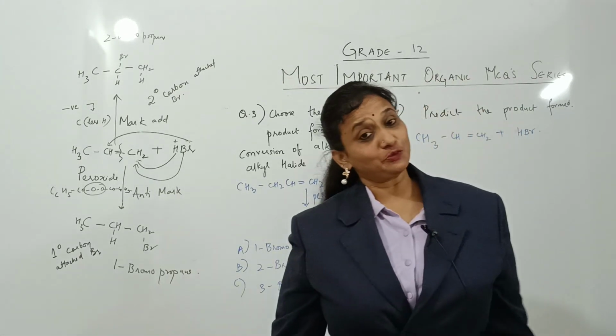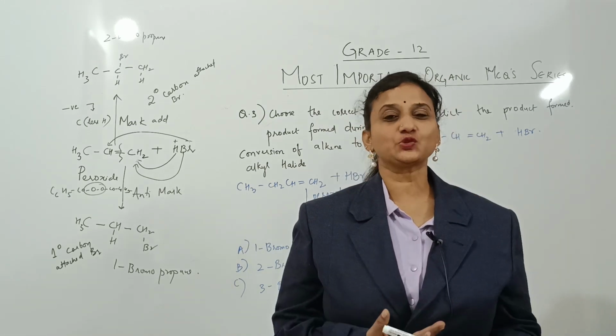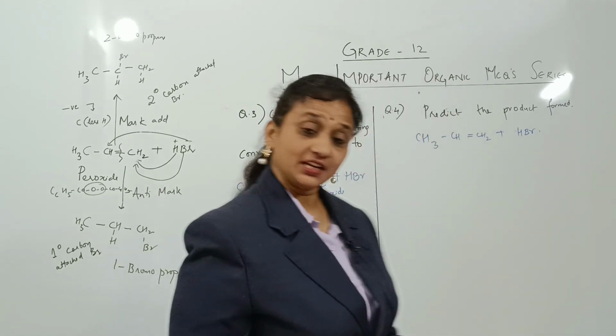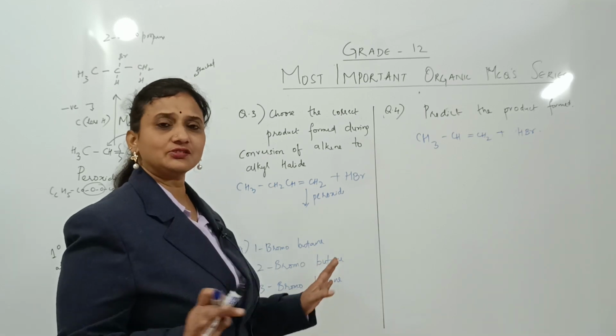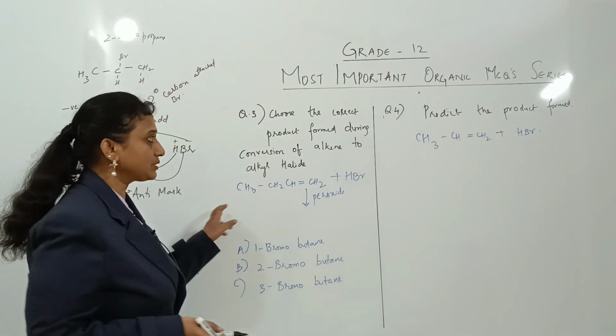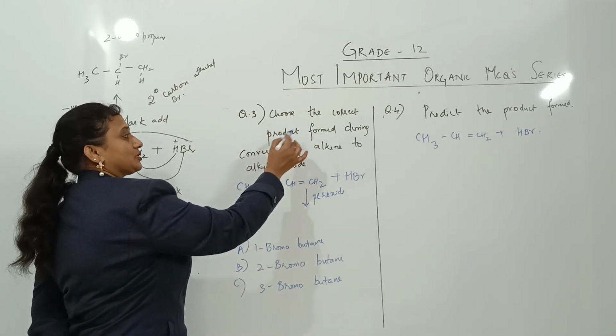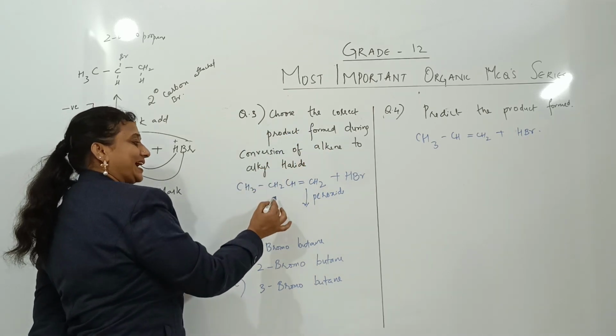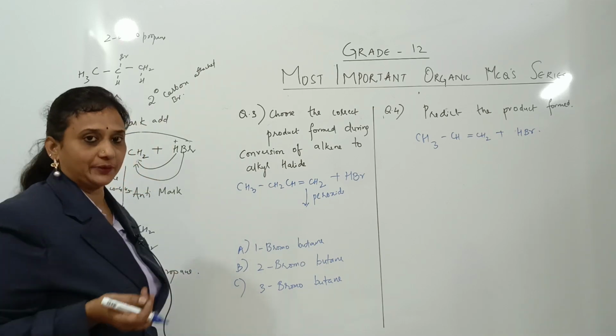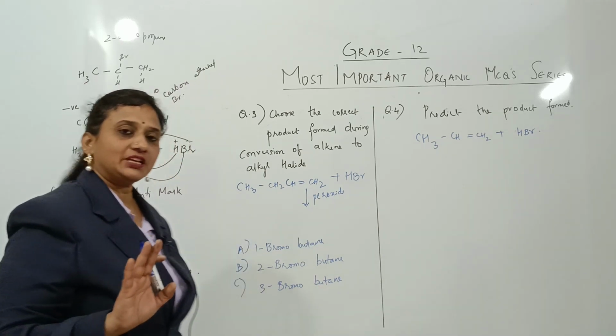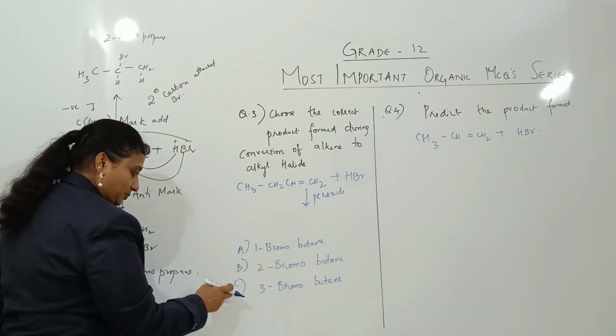Alright, now let's do one more question. 2 questions are done. Now let's do the third and fourth simplest questions. Concept is the same, students, nothing to get confused. Let's read the third question and fourth question. Here they've asked me, choose the correct product formed during the conversion of alkene to alkyl halide. Okay. So basically, they've not given the product, they've given me 3 options here.